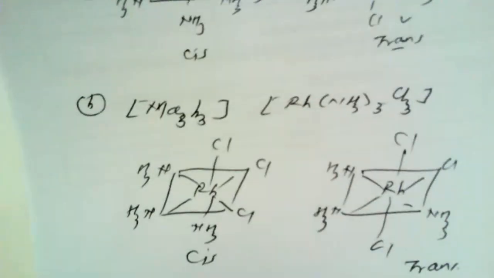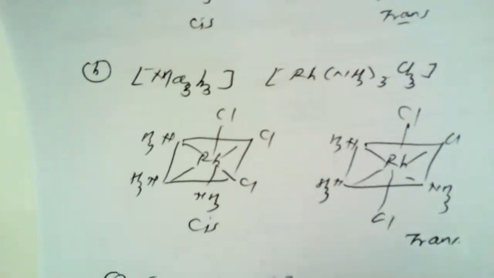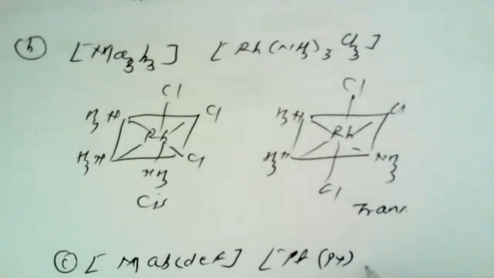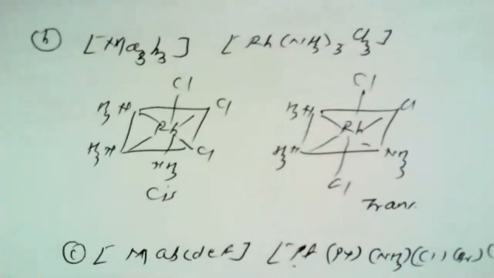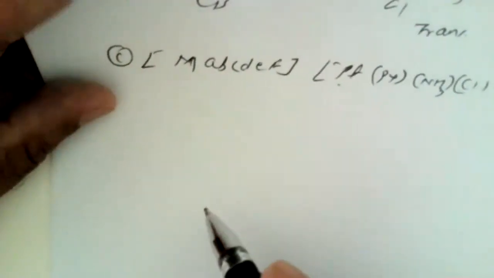One more example under coordination number 6: if all the 6 ligands are different, A, B, C, D, E, F. For example, it is a platinum complex, which is theoretically possible. That means we can study pyridine, then ammonia, chlorine, bromine, iodine. This is known as MABCDEF. Here, there are three different types of isomers that can be isolated only theoretically, so one cannot show them very easily.